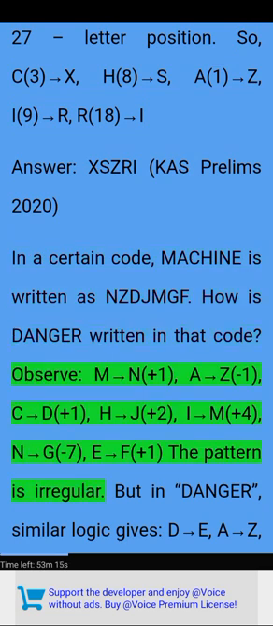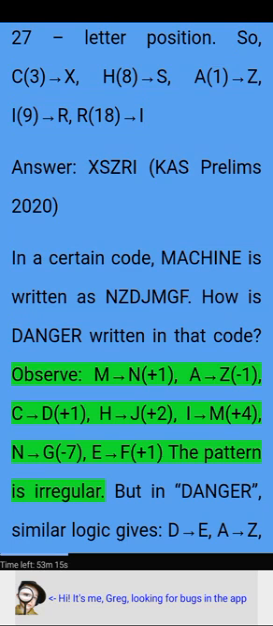Observe, M → N+1, A → Z, −1, C → D +1, H → J +2, I → M +4, N → G −7, E → F +1. The pattern is irregular.